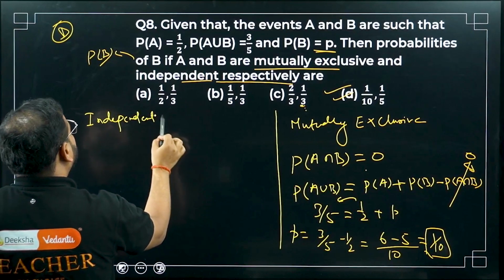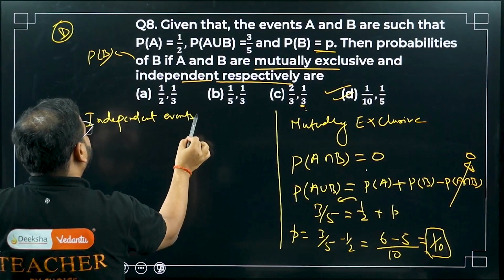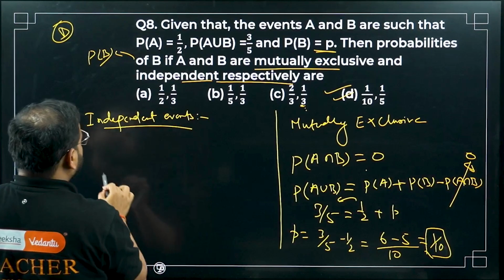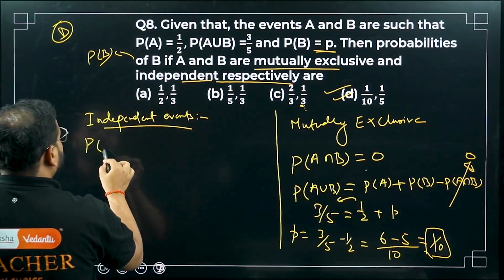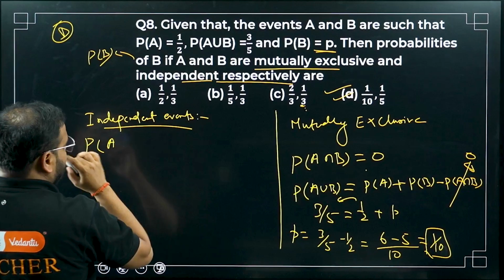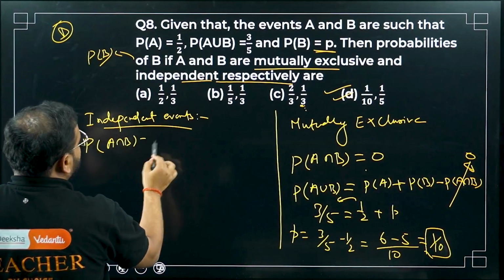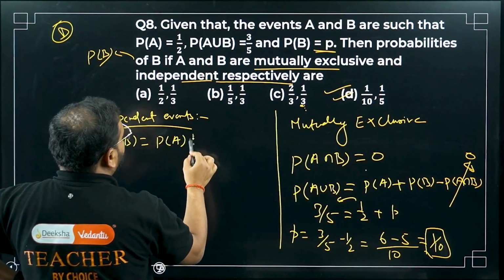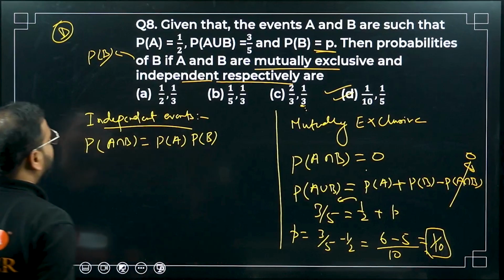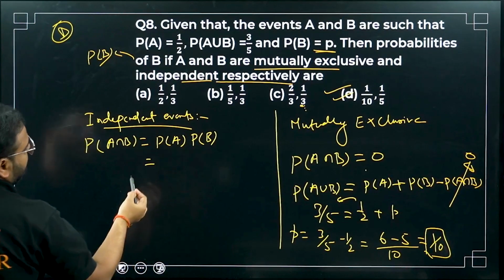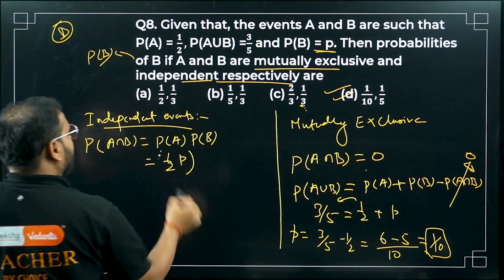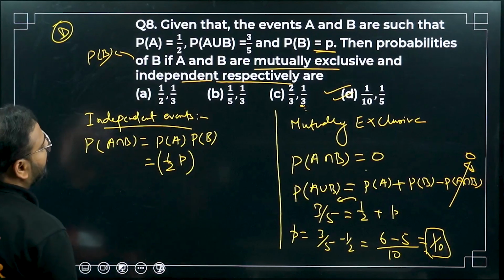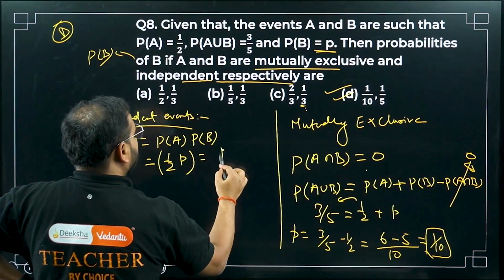Chaliye, second one is independent events, sir, okay. Check here. So P of A intersection B will be simply P of A into P of B. That's the definition of independent events. Okay, so what is that going to be? Check here, 1 by 2 into P, or P by 2, correct now? Okay sir, I can write it like this, simply P by 2.